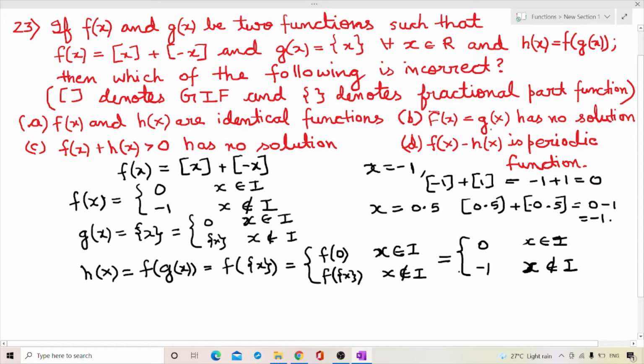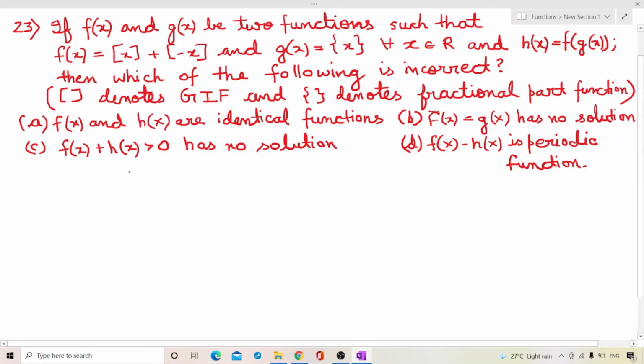Now f(x) is equal to g(x) has no solution. For this I need to draw a graph. What was f(x)? f(x) was equal to 0 for x belongs to an integer and -1 for x does not belong to an integer, and g(x) is equal to the fractional part of x.